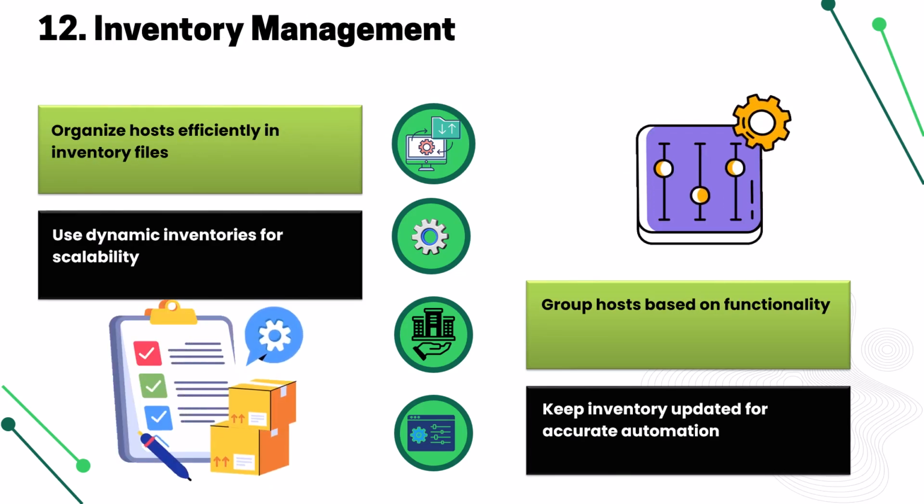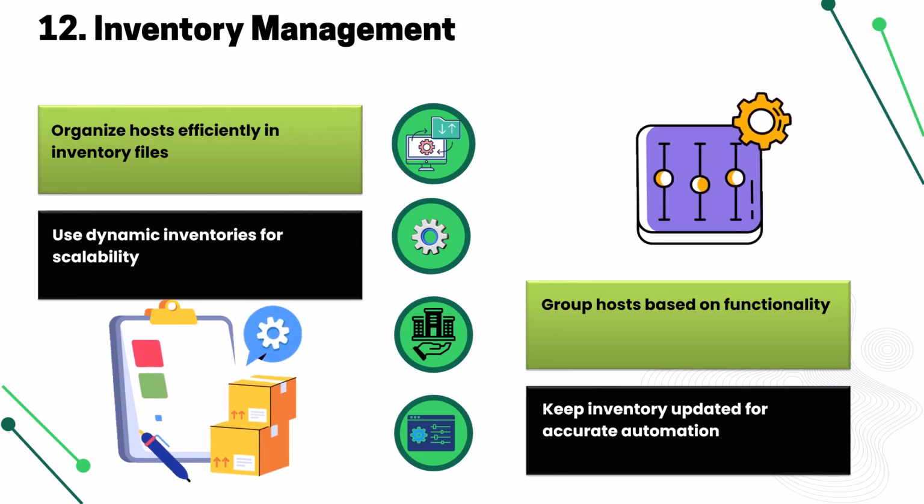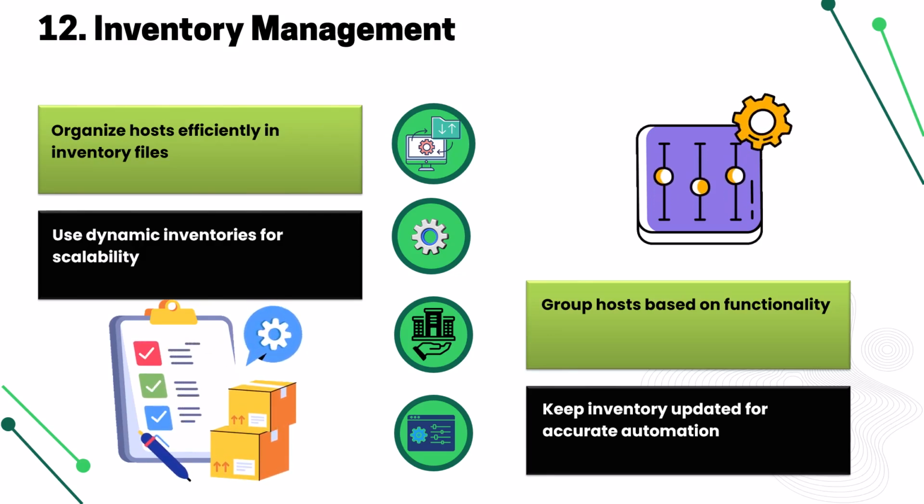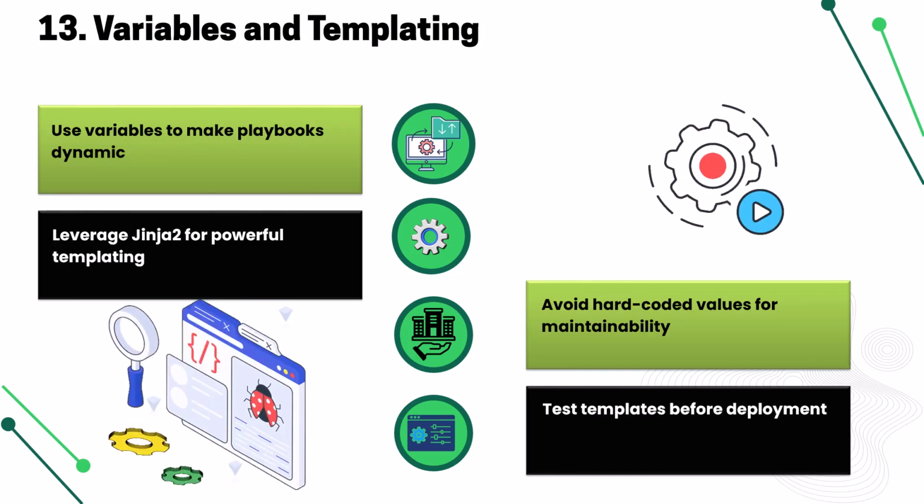Inventory management is like organizing your closet. Categorize your hosts well. Dynamic inventories scale beautifully. No more manual edits. Group hosts based on function. It's like sorting socks but cooler. And always keep it updated, because working with outdated inventory is like using expired milk. Nobody wants that.